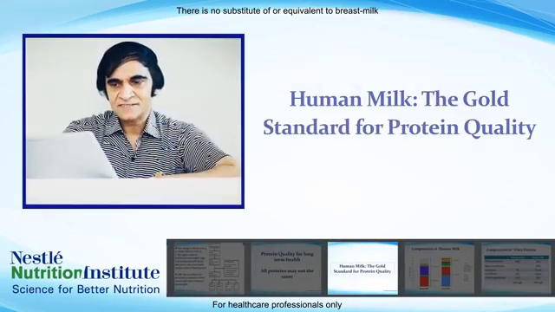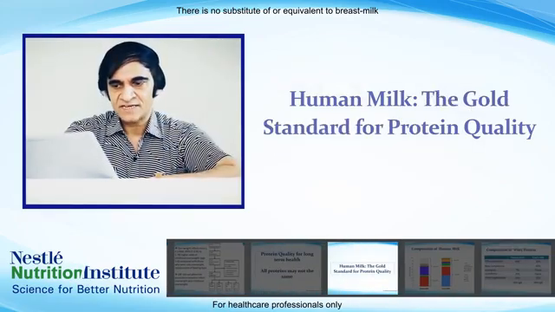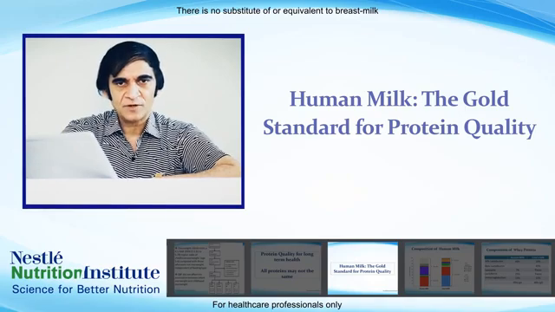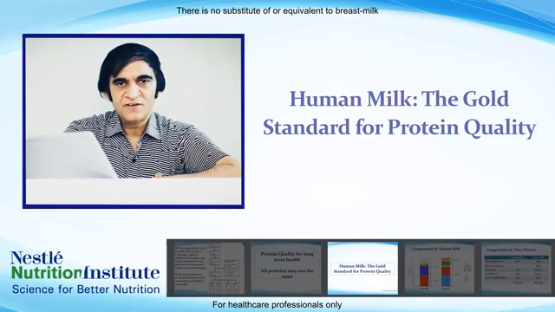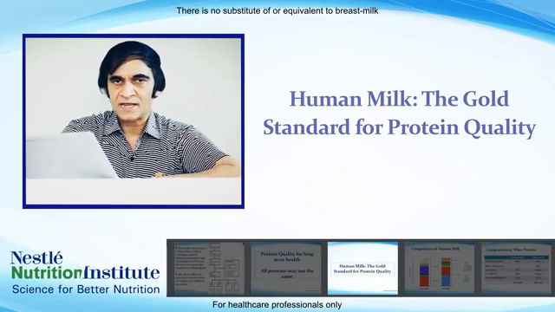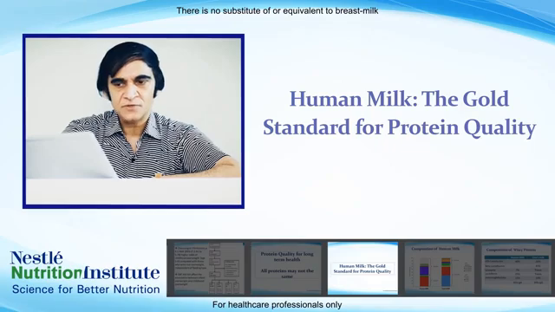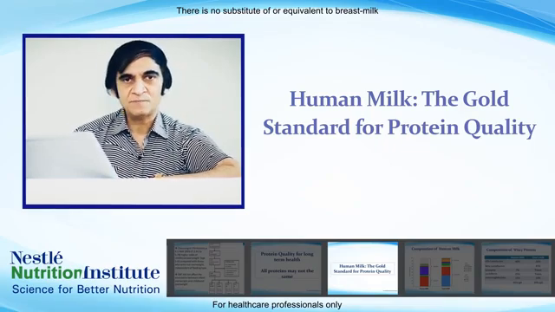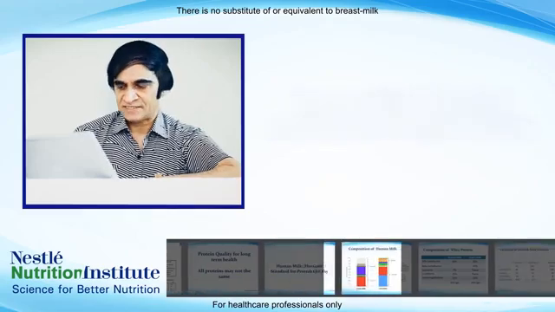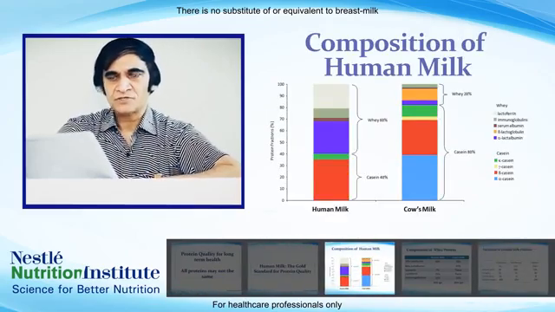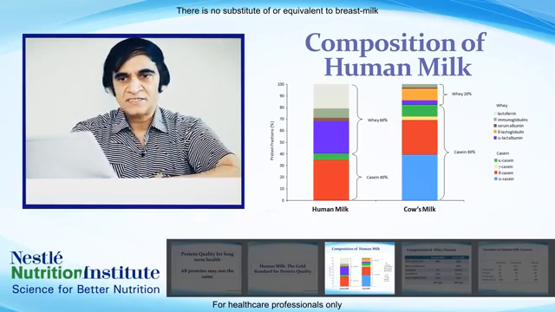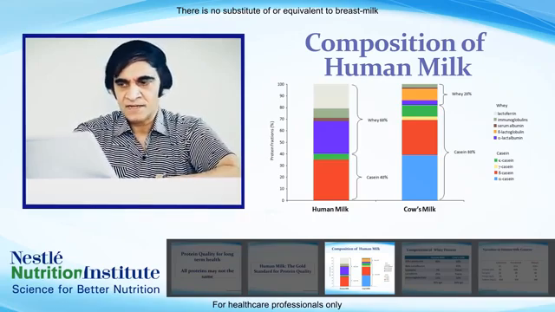Our next agenda is human milk, the gold standard for protein quality. Till now we have been discussing early metabolic programming, the fetal origin of childhood and adult diseases, and epigenetic process. Now we switch our topic to protein quality and its relation with breast milk. We all know the composition of human milk, and in the slide which we are showing, the different composition of human milk and cow's milk.